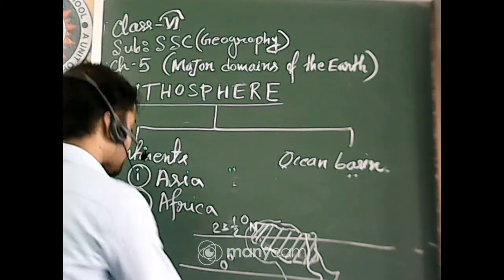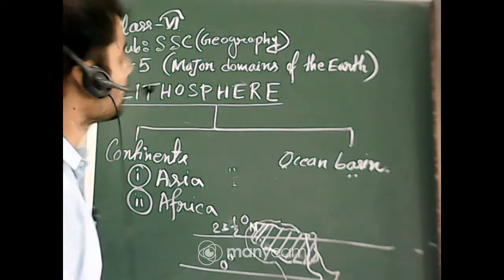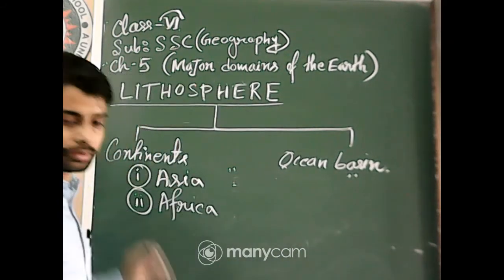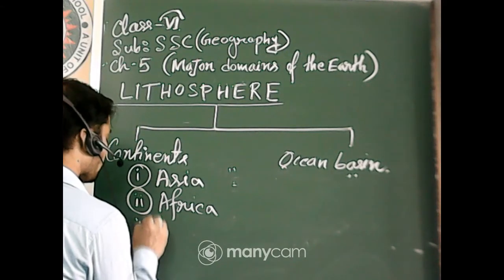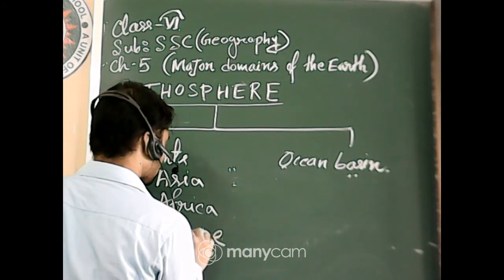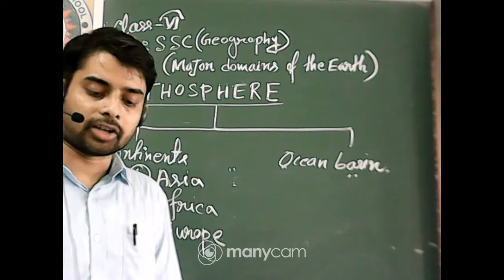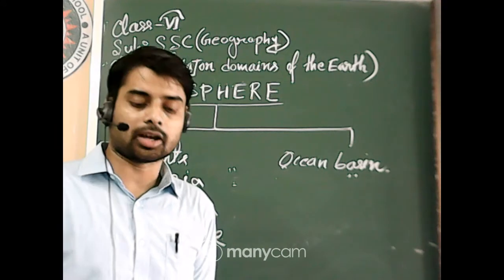Now we're going to discuss another continent, that is Europe. Okay, that is Europe. And Europe is much smaller than Asia. The continent lies to the west of Asia.